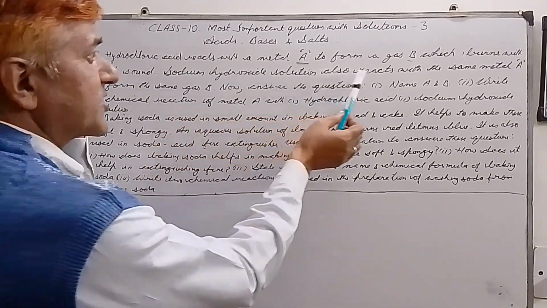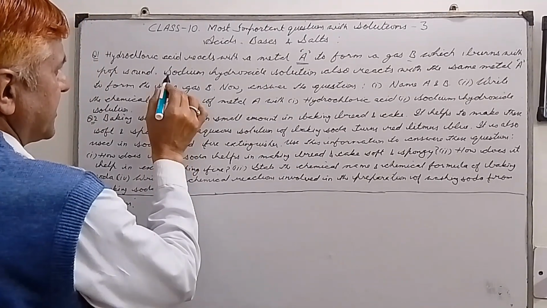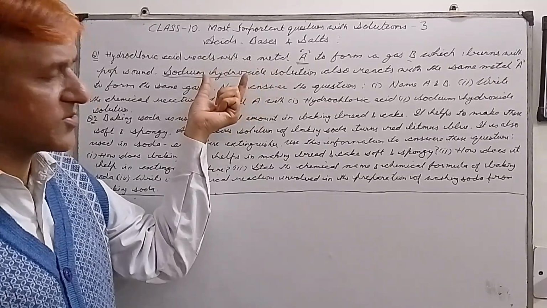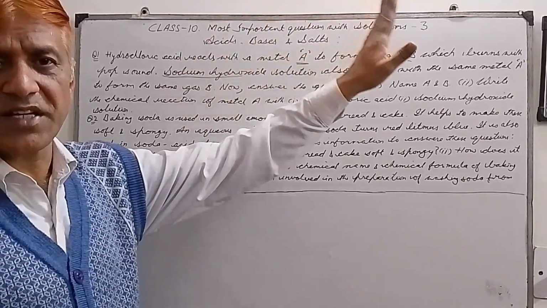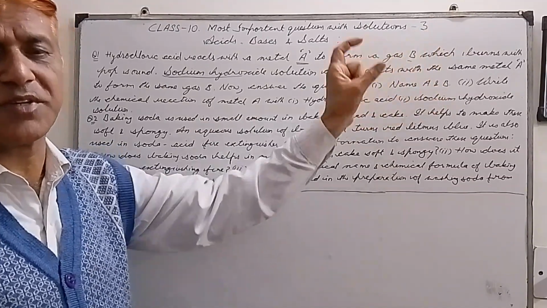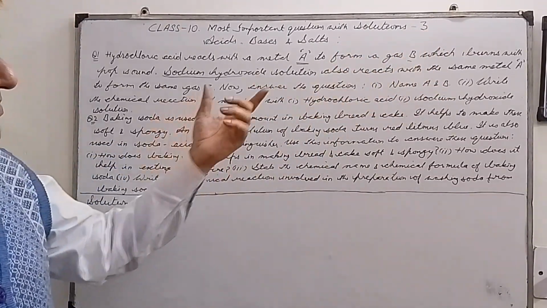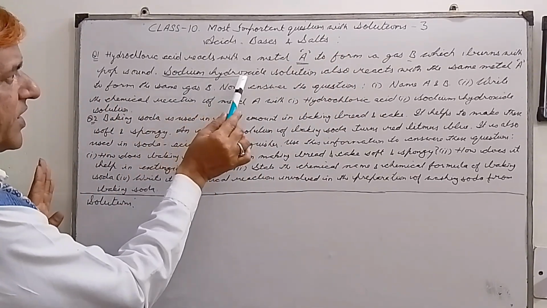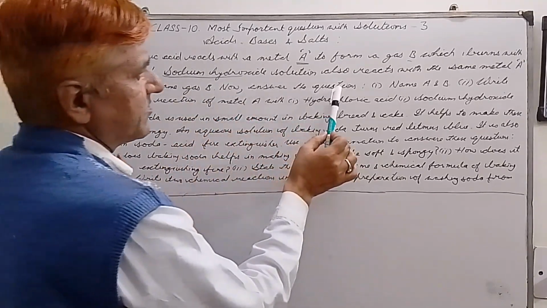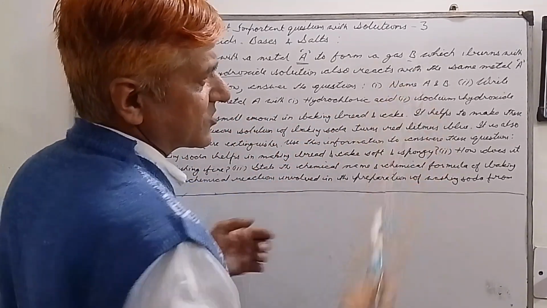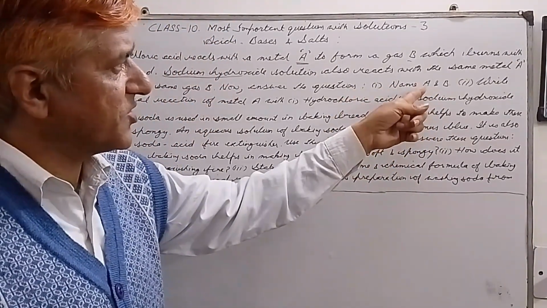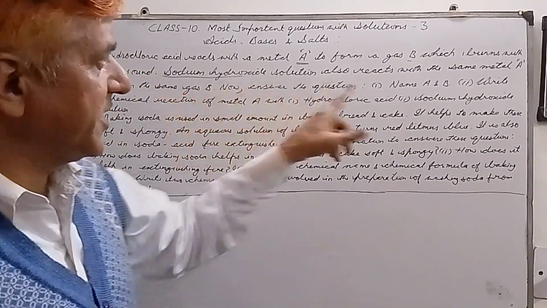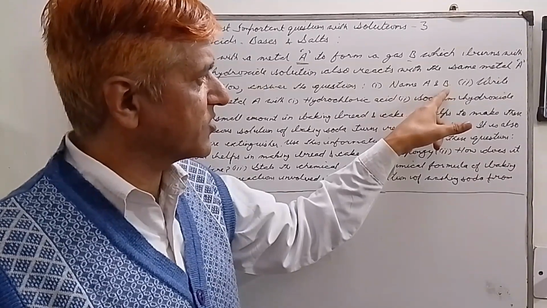Sodium hydroxide solution also reacts with the same metal. Sodium hydroxide is actually a base. So when metals react with acids or bases, the same gas is produced, that is hydrogen gas. Please remember this, it is very important. Now answer the questions. Name A and B. B is a gas, so obviously hydrogen gas. And A is a metal, for example zinc metal. Here we are taking metal zinc. So A is zinc and B is hydrogen gas.